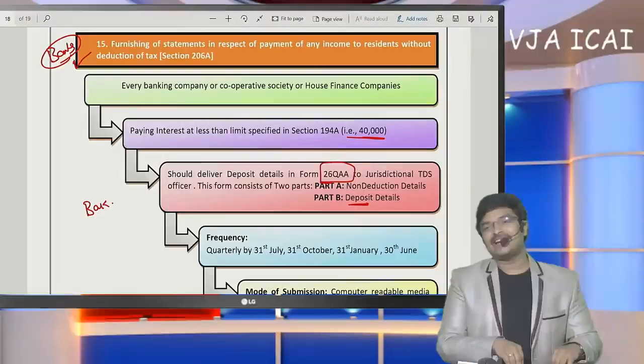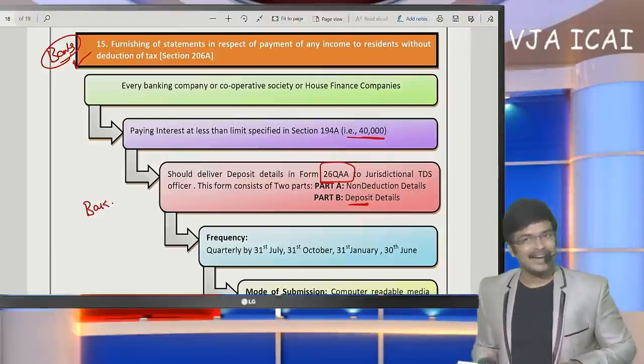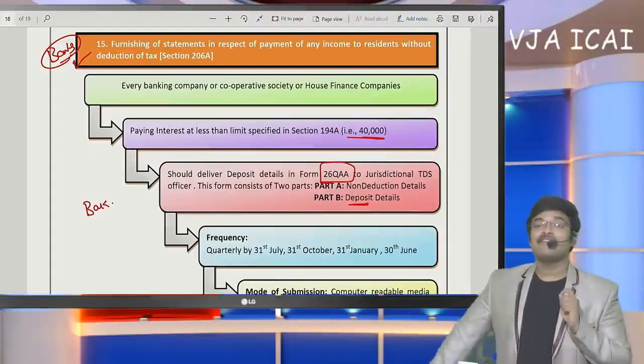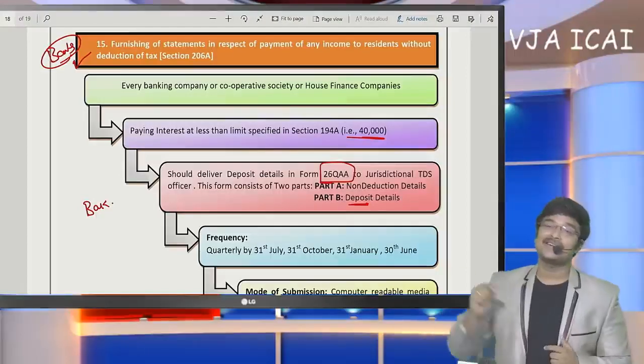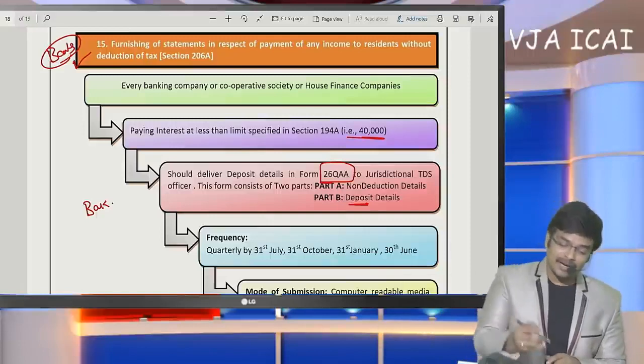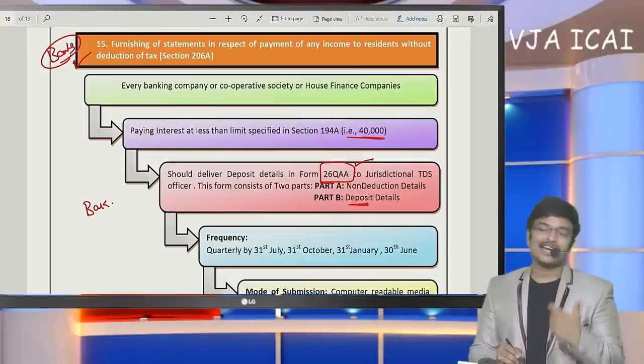Generally banks, if interest payment exceeds 40,000, are going to deduct TDS under 194A. But if interest payment does not exceed 40,000, the bank is going to submit our details in form number 26QAA, our PAN number and interest amount, 30,000, 35,000.